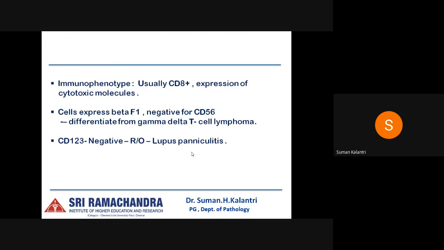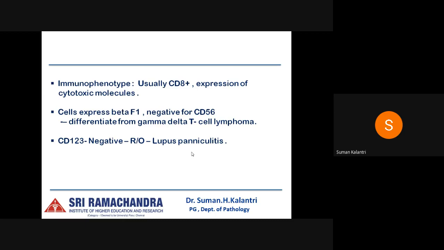So these are usually CD8 positive with the expression of cytotoxic molecules, and the cells express beta F1, suggesting that they are of alpha beta origin of T cells, and negative for CD56, thus helping in differentiating from the gamma delta T cell lymphoma, which I will be discussing next. And also important to rule out the lupus panniculitis.